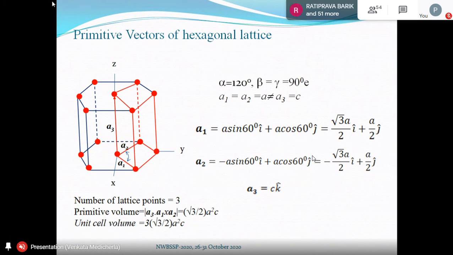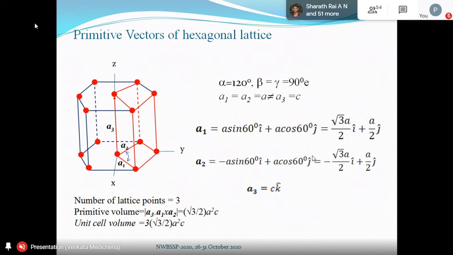A1, A2, A3 directions are shown. The X-axis is towards me actually, and the X, Y, Z axes are taken like that. A1 and A2 make equal angles with the y-axis. A2 makes 60 degrees, A1 also makes 60 degrees. The total angle between them is 120 degrees. When A1 makes 60 degrees with the y-axis, its x component will be positive: A sine 60 I cap plus A cos 60 J cap, that is root 3 by 2 A I cap plus A by 2 J cap.